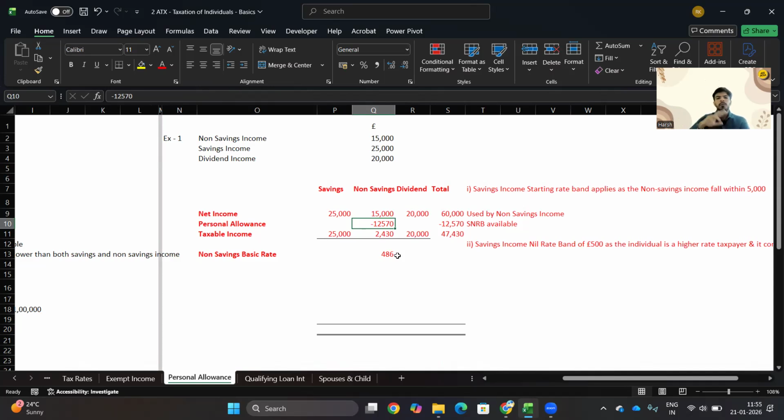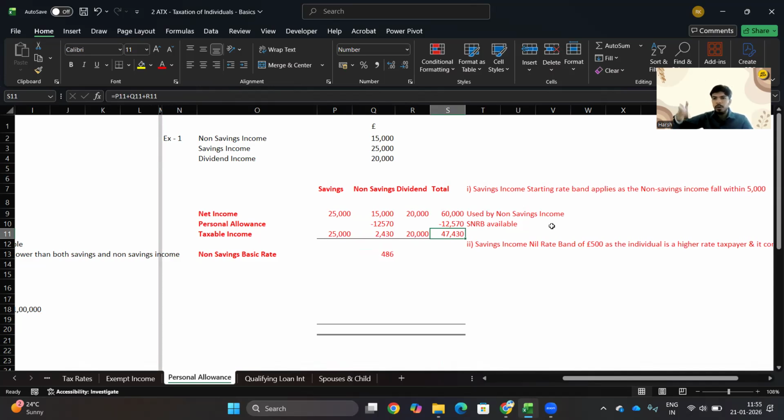So £2,430 has been consumed by non-savings income. Whatever is left is £5,000 less £2,430. Tax would be applied normally. Here, we have total income of £47,430, so we would fall into the higher rate band.